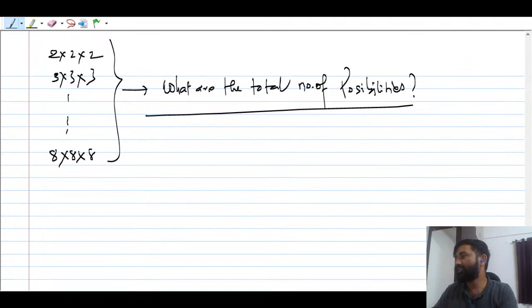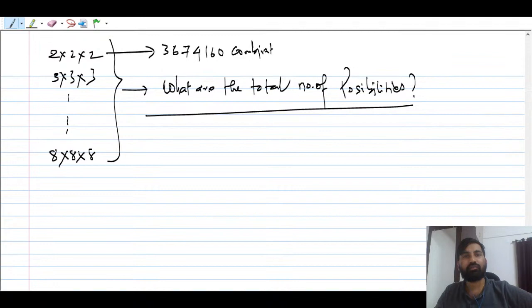If somebody asks you, I'm just going to highlight some numbers, but don't worry about these numbers. I'm just going to write down the possibilities. Suppose you have a 2 by 2 Rubik's cube. The total number of combinations is around 3,674,160, so nearly 36 lakh.